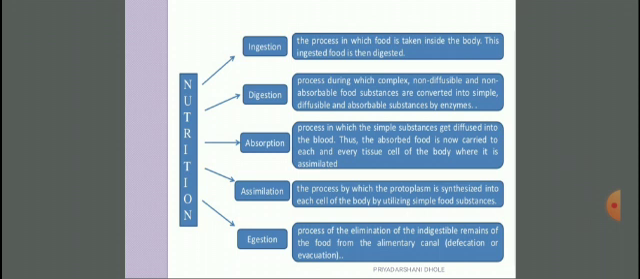The fourth one is assimilation, the process by which the protoplasm is synthesized in each cell of the body by utilizing the simple food substances. And the last is egestion, the process of elimination of indigestible remains of the food from the alimentary canal, which is called defecation or evacuation.